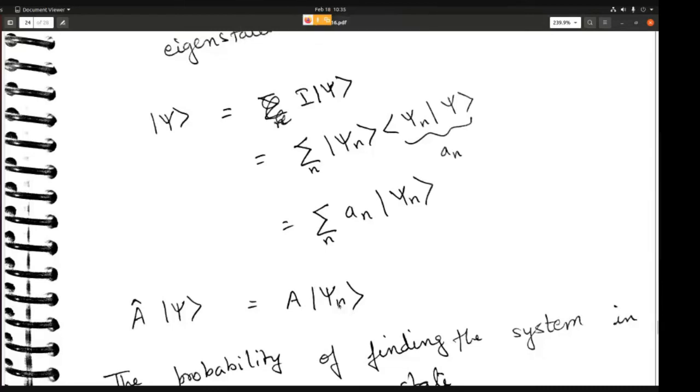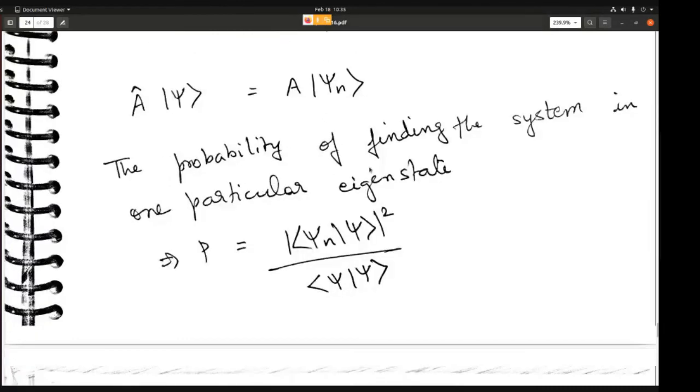The probability of finding the system in one particular eigenstate is given by this formula, which we have already seen, and we already did a problem as well. The formula is the square of the norm of the scalar product of psi n with psi, divided by the scalar product of psi with itself. This is your probability of finding the system in one particular eigenstate.